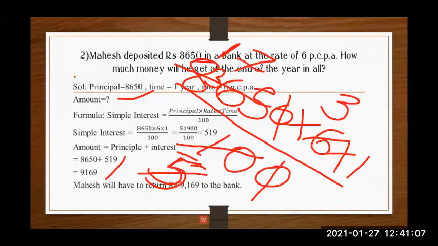5 sevens are 35. Now there is 36. That means how much is remaining? 1 is remaining. So that one we will carry here. It will become 15. Now in the 5 table, 15 is coming how many times? Very good. It is coming 3 times. 5 threes are 15. Now see, downward nothing is left, but up, what is left?